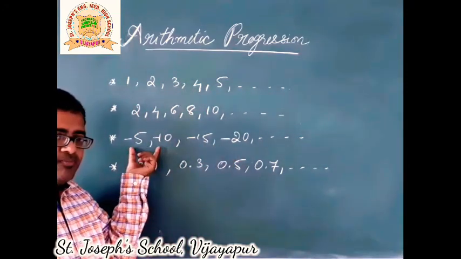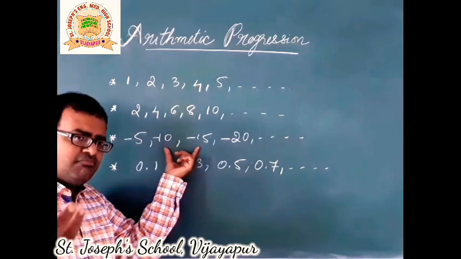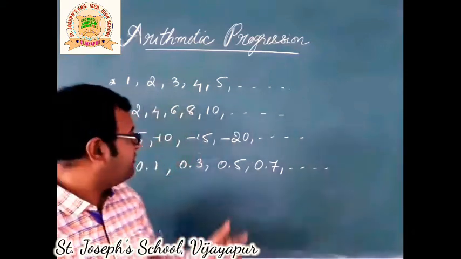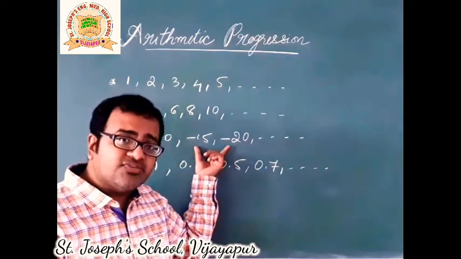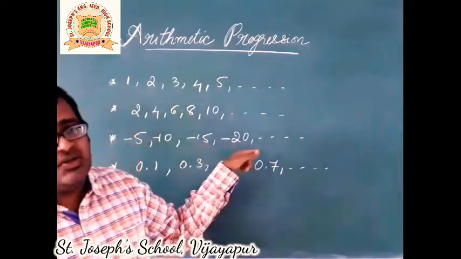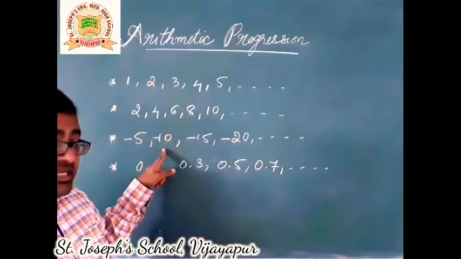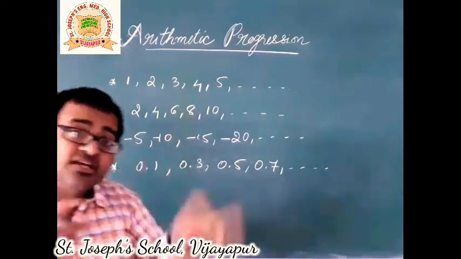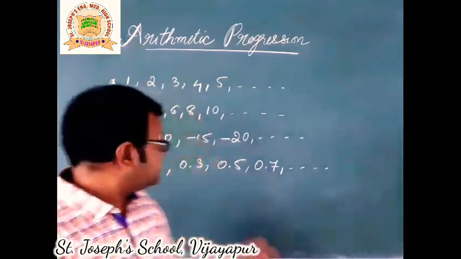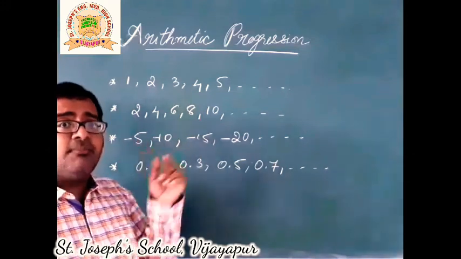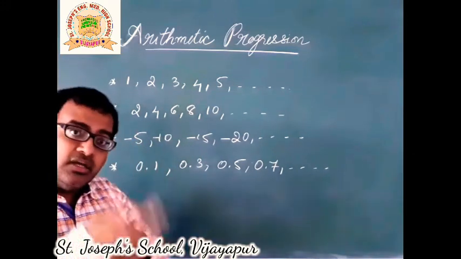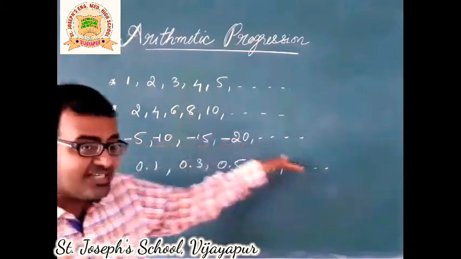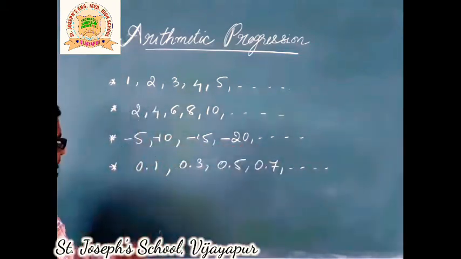Please check once more. The difference between these two is 5 and decreasing, so -5. Here again the difference is 5 but decreasing, so -5. -10 is the smaller value compared to -5. With the negative sign, it is the other way around. If it was positive, we would say 10 is bigger than 5, but the negative sign implies the reverse of that. -10 is smaller than -5. So this is decreasing.